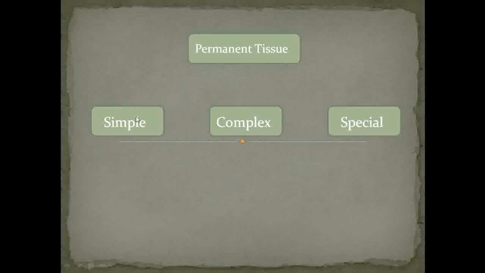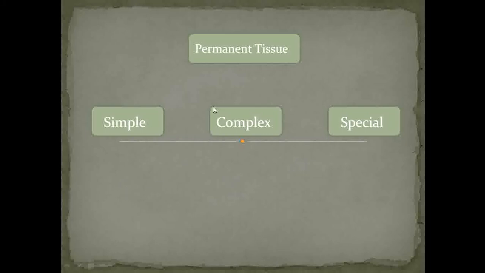The simple type of tissue is called homogeneous because it is formed from a similar group of cells. That's why the simple tissue system is homogeneous in nature.